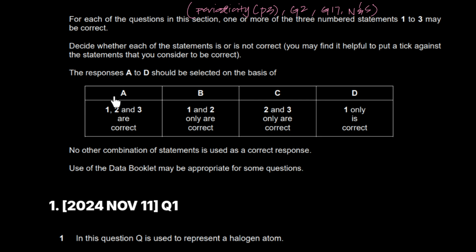1, 2, 3 mean A, 1 and 2 mean B, C means 2 and 3, D means 1 only. Such MCQs you will see, if they are to ever appear on your screen, you'll see it and you'll answer it on these bases, right? Without further ado, let's just start solving questions. Let me also increase the brightness.